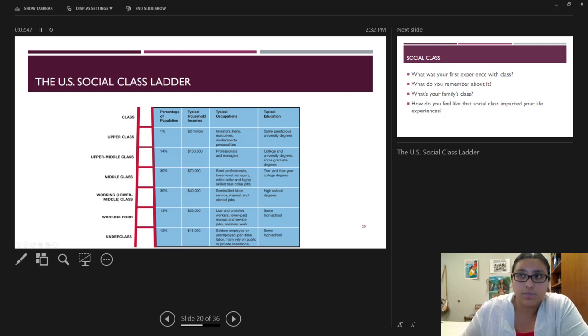Upper middle class, which is what we were talking about earlier, is about 14% of the population, and they make at least 100, no more than 150,000. These tend to be professionals and managers, and they tend to have degrees or some graduate degrees. The middle class, 30%, makes around $70,000 a year.